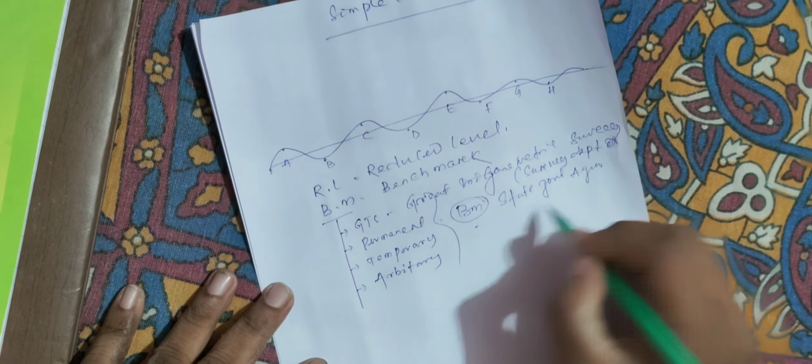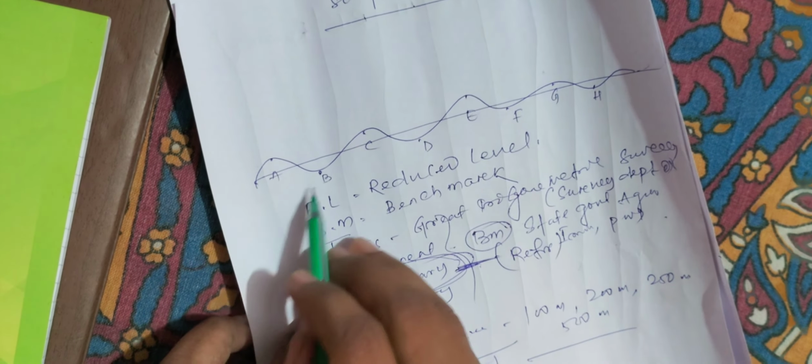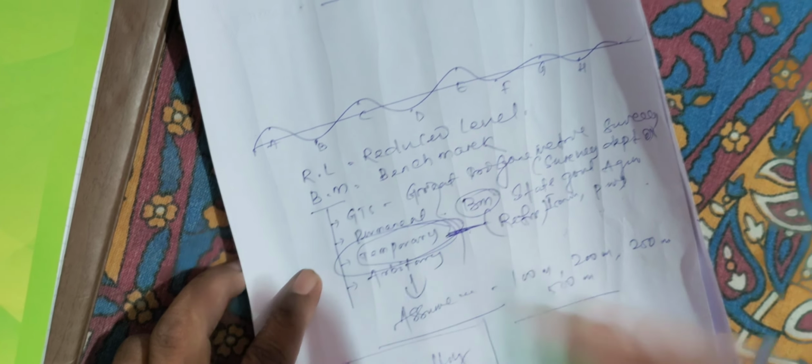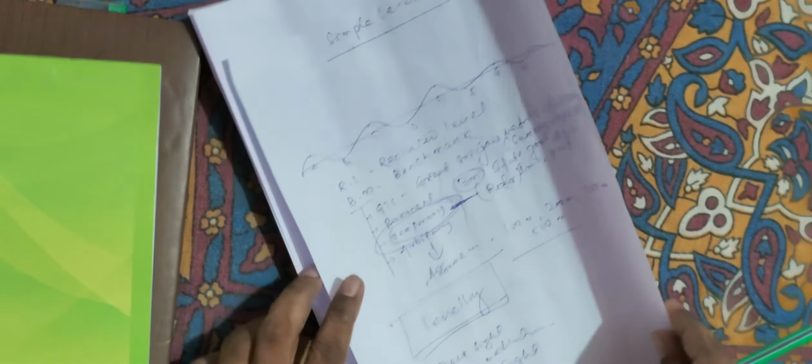Suppose a place, come to this part, suppose this is the B point. From the mean sea level of, suppose, Mumbai, in the old days we considered Karachi as the reference, but after some time we also have points in Mumbai. So the heights considered from the mean sea level at Mumbai are called reduced levels, RL.